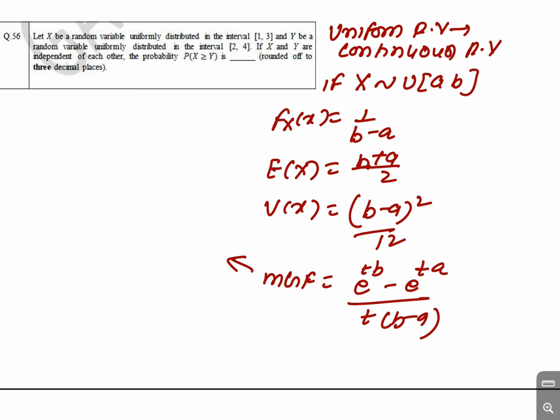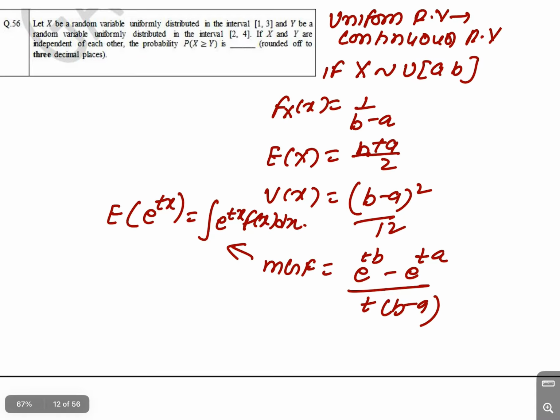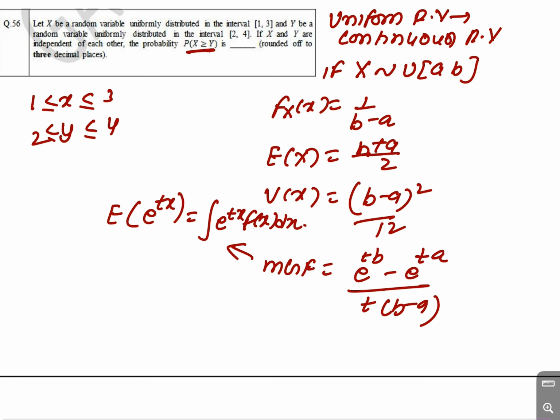By the way, you can find the moment generating function for any distribution as the expectation of e to the power tx, which is the integration over the range, if it is continuous, of e to the power tx times f(x) dx. Now for this question, the range of x is from 1 to 3, and y is from 2 to 4, but the condition is that y should be less than x. So we have to find the probability.